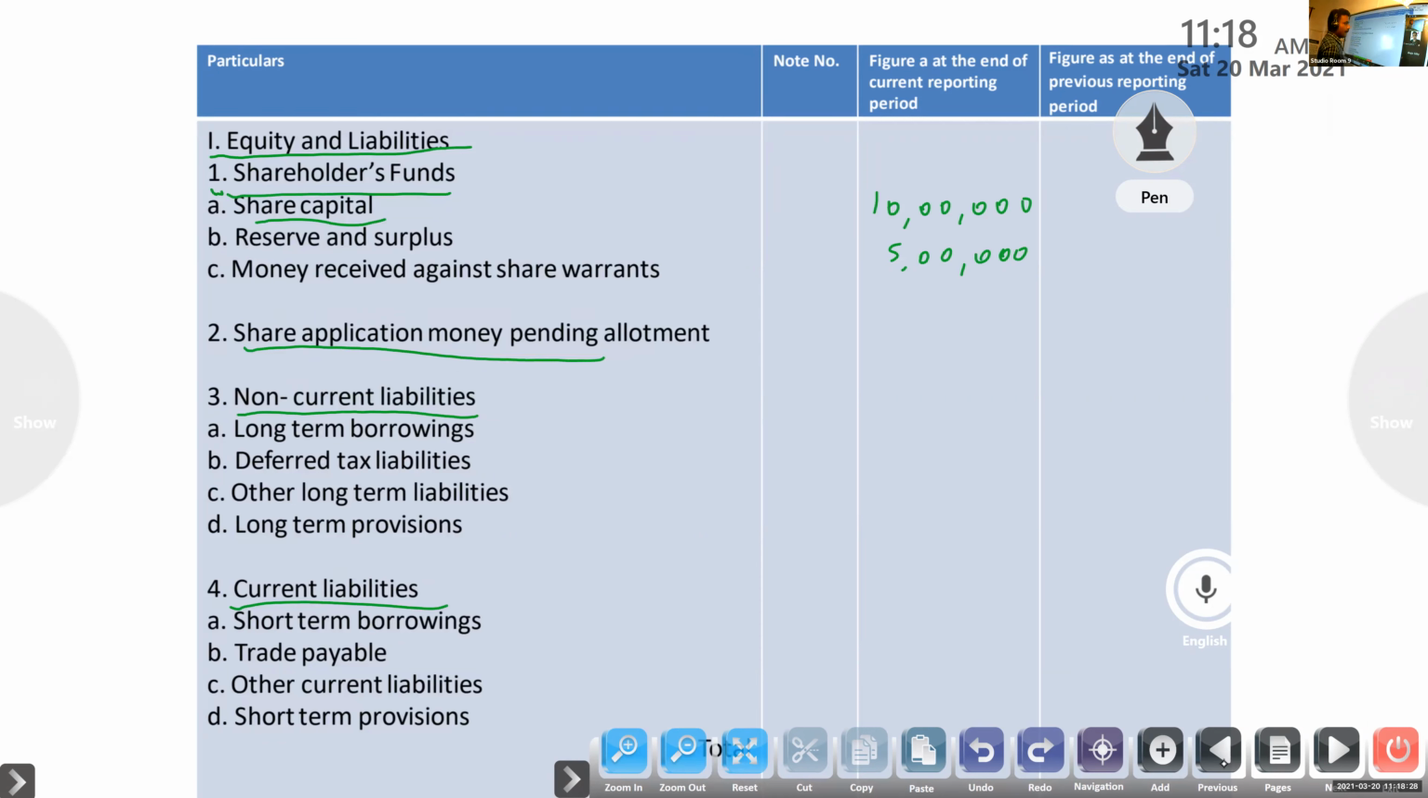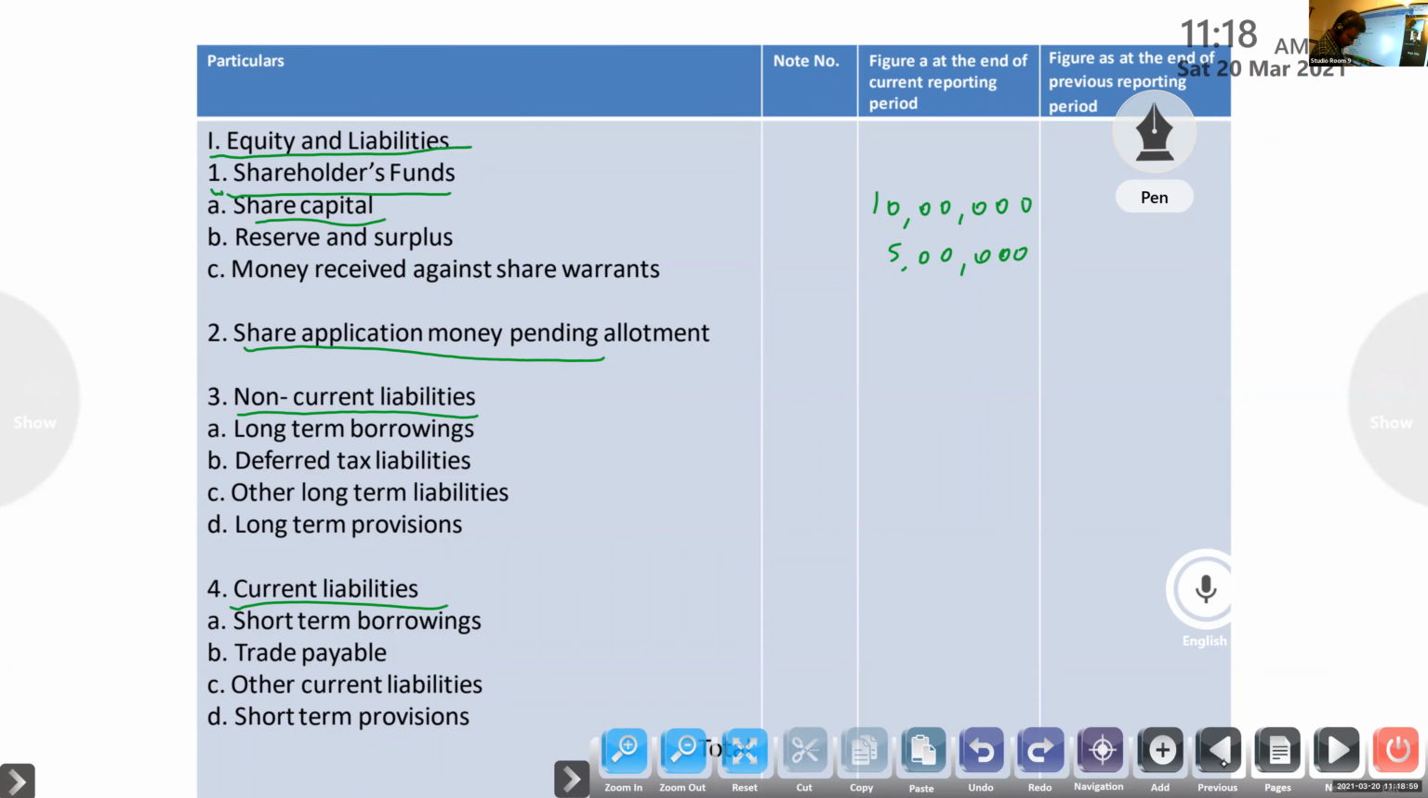Okay, major head and subhead. So I will tell, under the liability side, what are the major heads? Shareholders fund, then share application money pending allotment. I will explain everything.